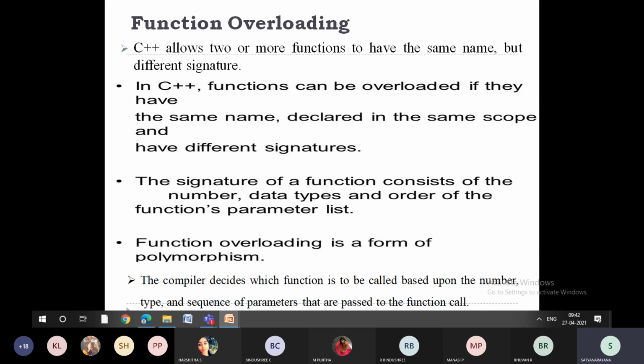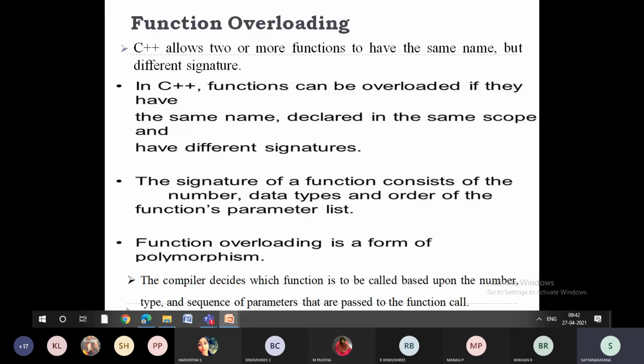Same scope is nothing but within the same program, within the same application. The signature of the function majorly consists of the number, data type, and order of the parameters in the parameter list. So how many parameters, the data type of the parameters, and what is the order of the parameters.